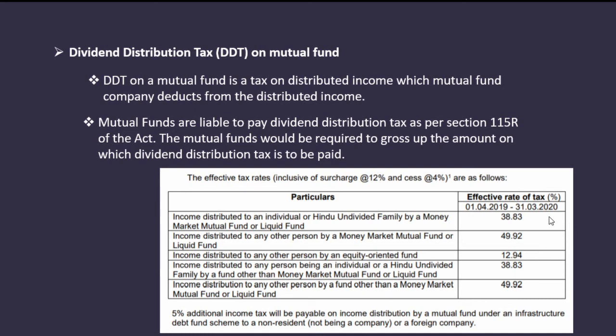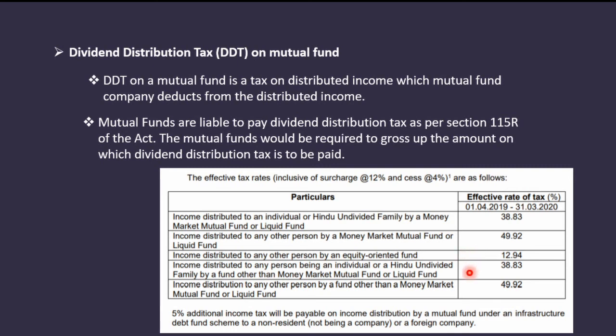Income distributed to an individual or Hindu undivided family by a money market mutual fund or liquid fund, it is 38.83%. Income distributed to any other person by a money market mutual fund or liquid fund, it is 49.92%. Income distributed to any other person by an equity oriented fund, it is 12.94%.